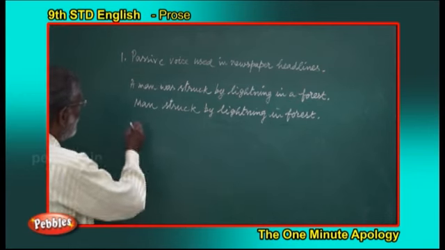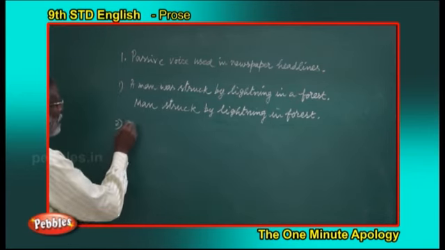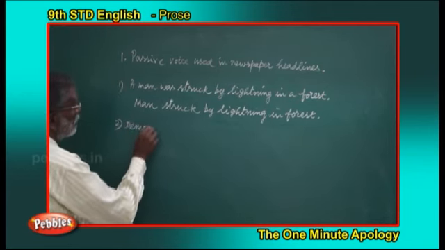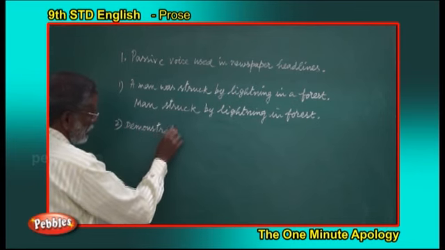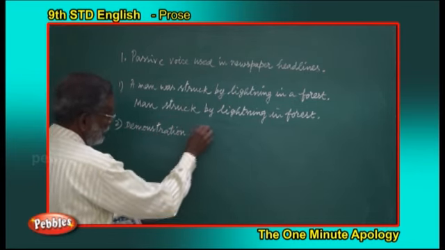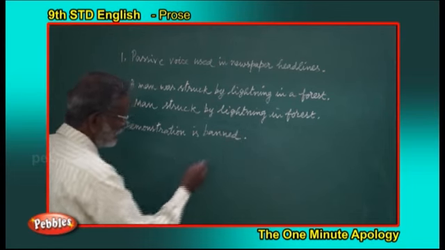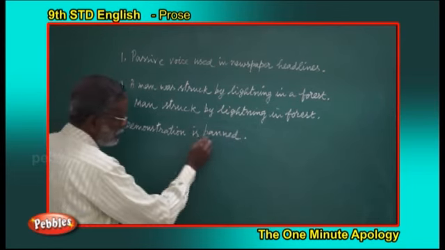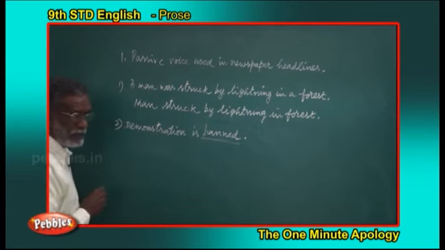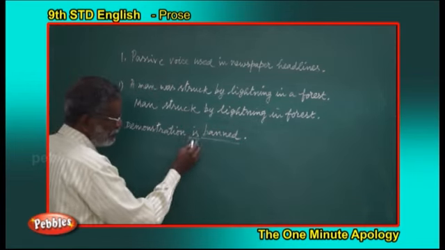And one more example. Demonstration is banned. It is in the passive voice because the verb is in the third part and there is an auxiliary verb in front of it.